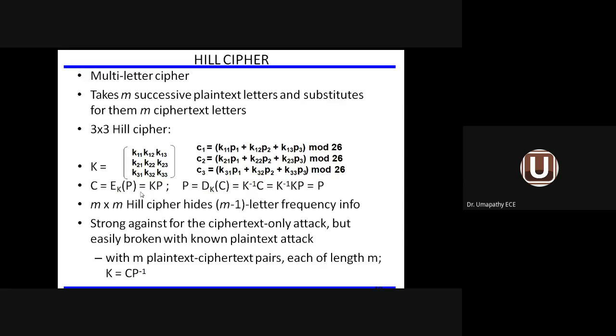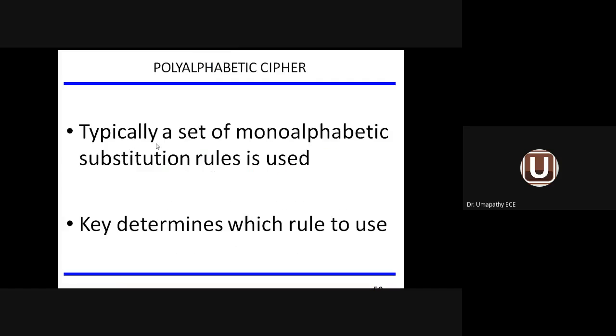And this is the mathematical expression we have come across for plain text, ciphertext, and the encryption and decryption method. So this method is called the Hill cipher method. It is called Hill cipher because they are following the key matrix in the form of 3 by 3.